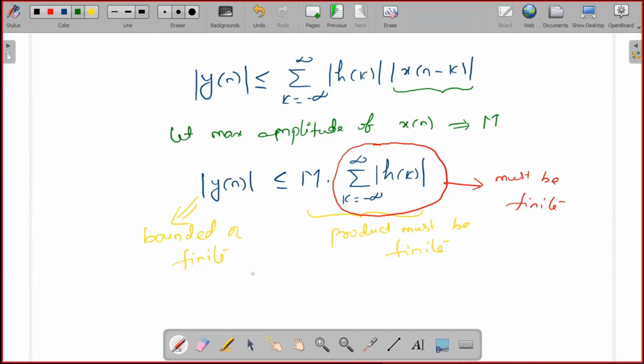The above condition is satisfied when the summation k from minus infinity to plus infinity mod h of k is less than infinity. For the summation to be finite, simply it is less than infinity.